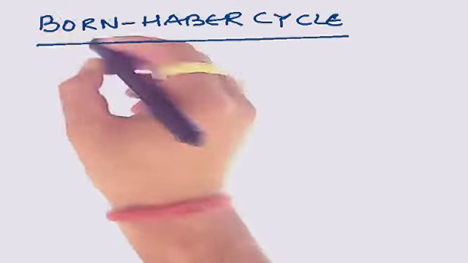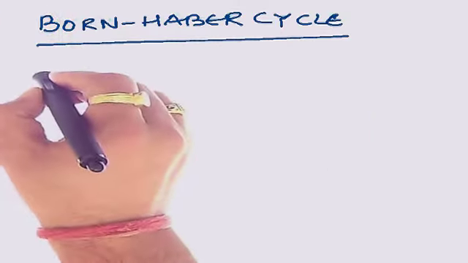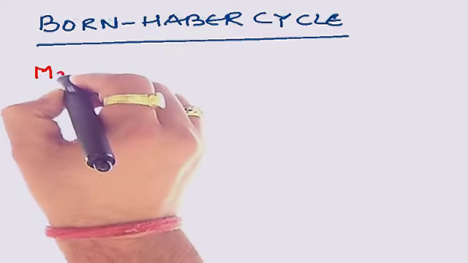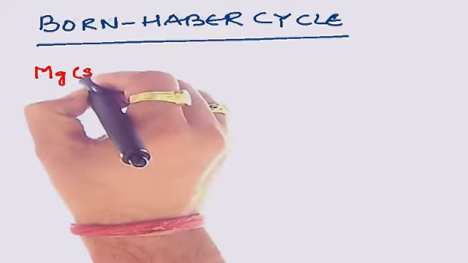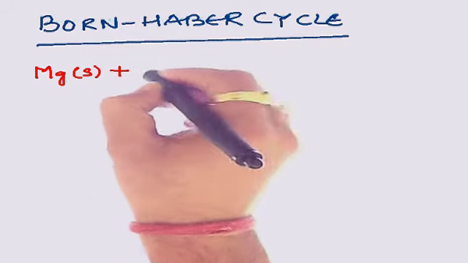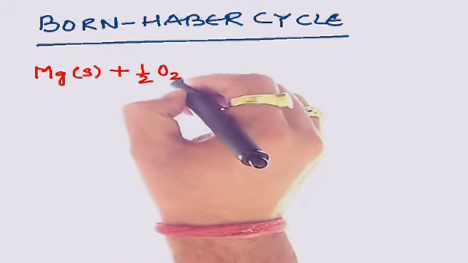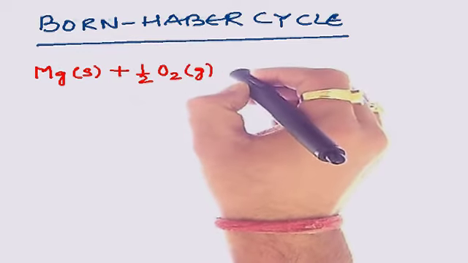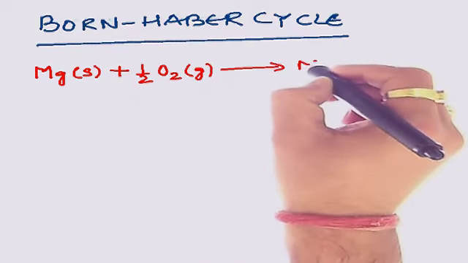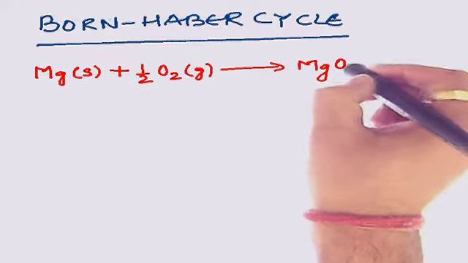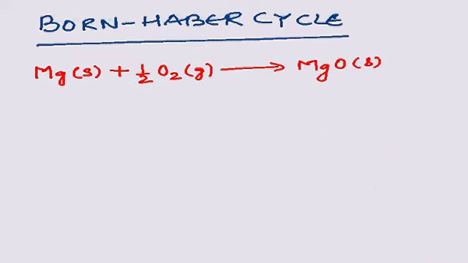Let's take an example that magnesium solid on combining with oxygen forms magnesium oxide solid through ionic bonding.